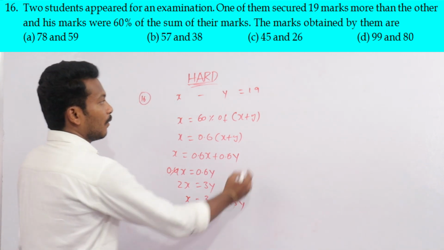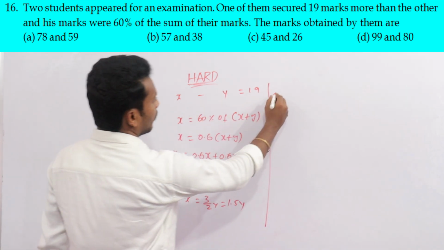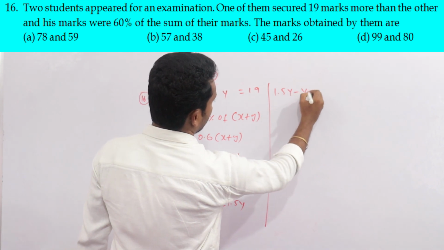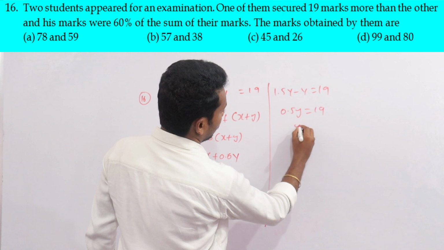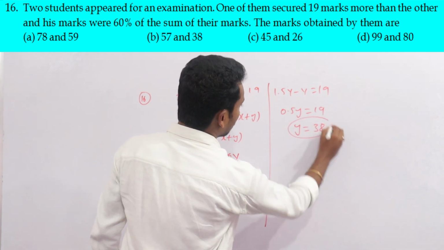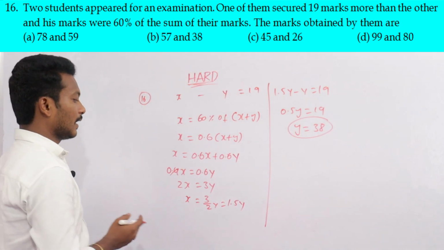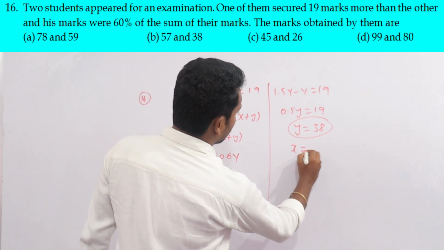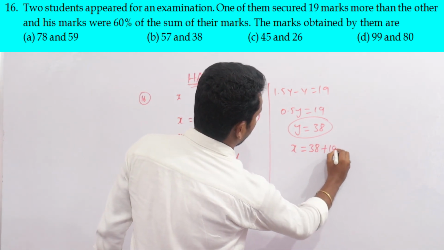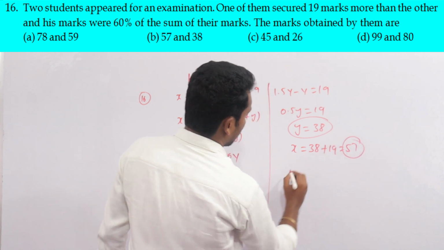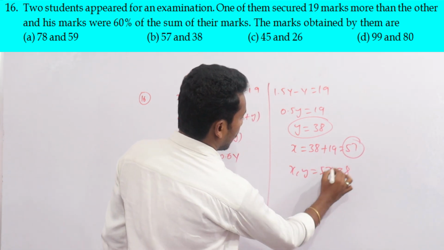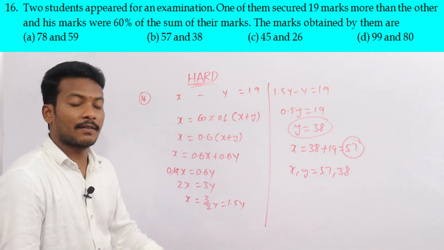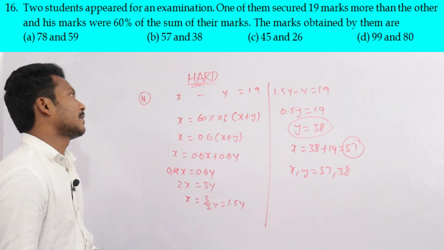X minus Y is 19, so 1.5Y minus Y is 0.5Y, which is equal to 19. Now Y is equal to 38. The marks of Y is 38. Now he is asking for the marks of X: 38 plus 19, that is 57. X comma Y is 57 comma 38, and that is our answer.